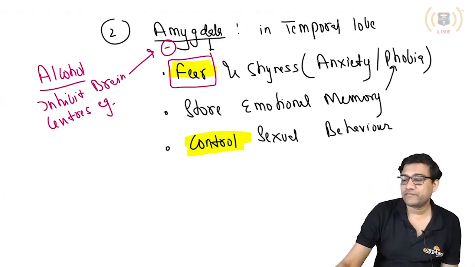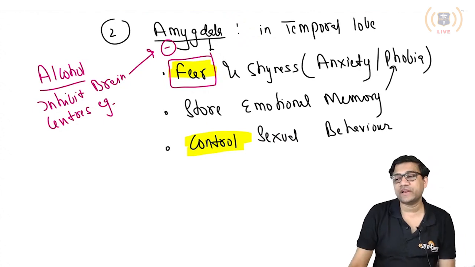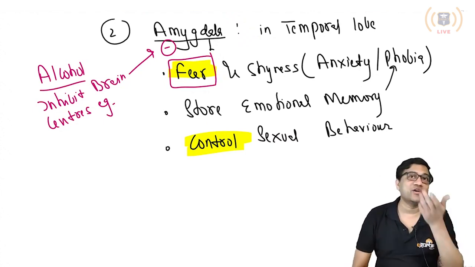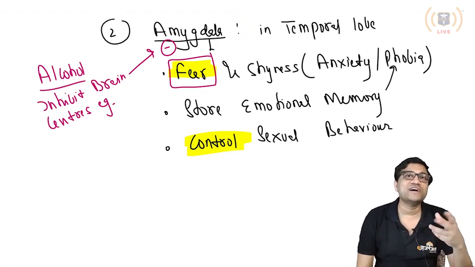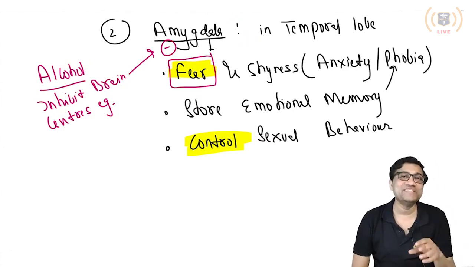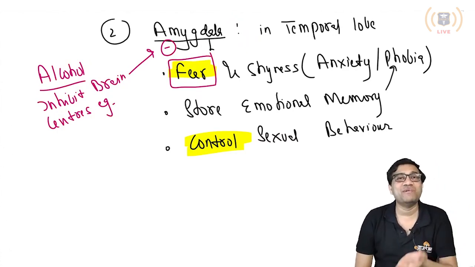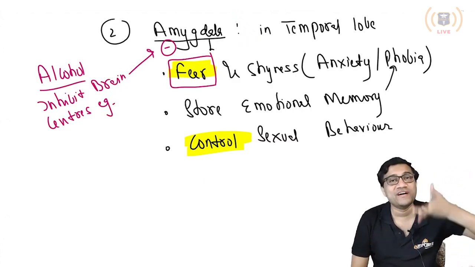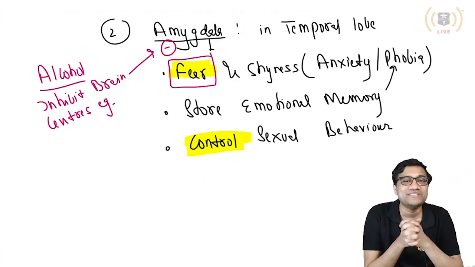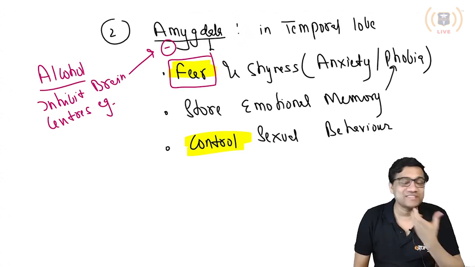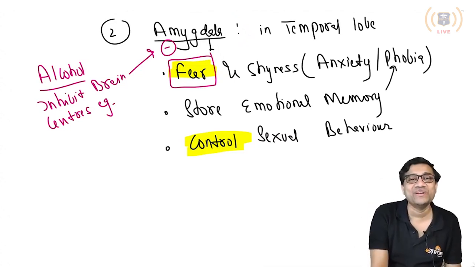Now, if the person is becoming fearless, what happens? After drinking alcohol, the juniors start abusing the seniors, or a PG starts abusing the HOD. "I'll slap you, why did you call me this?" And then in the morning, "Sorry sir, please sir, I was drunk." So fear is gone, even shyness is gone to some extent.